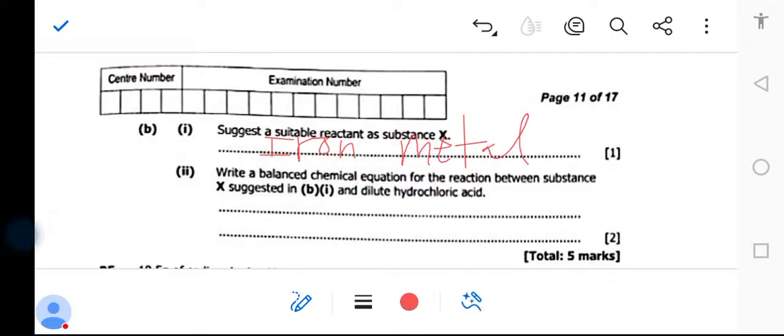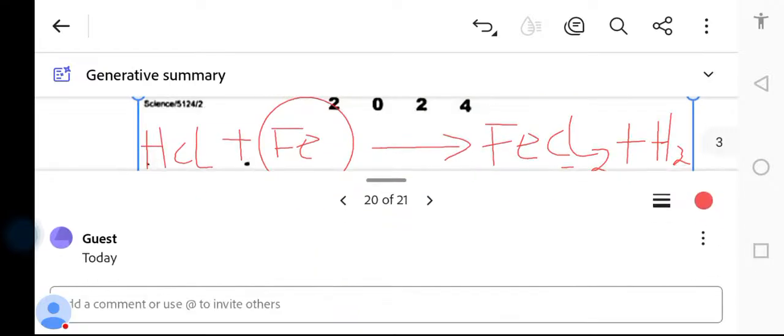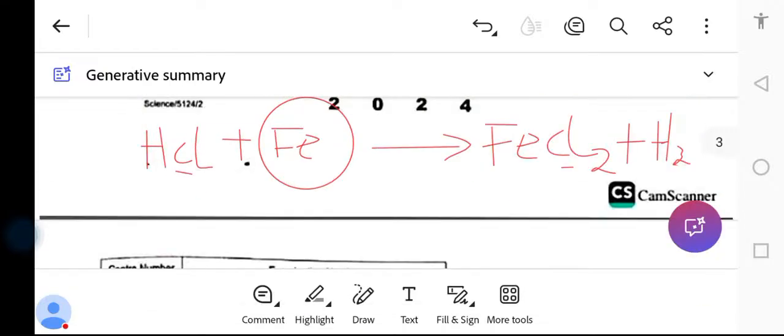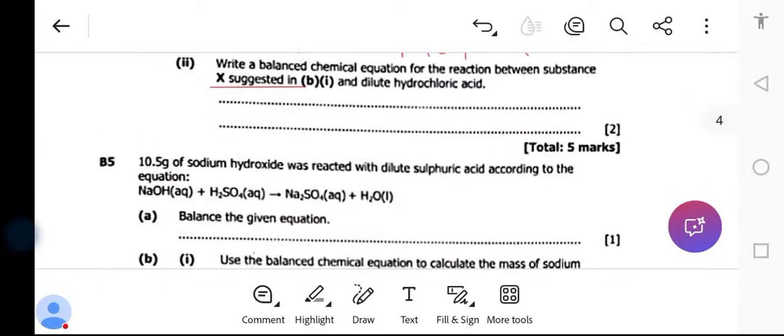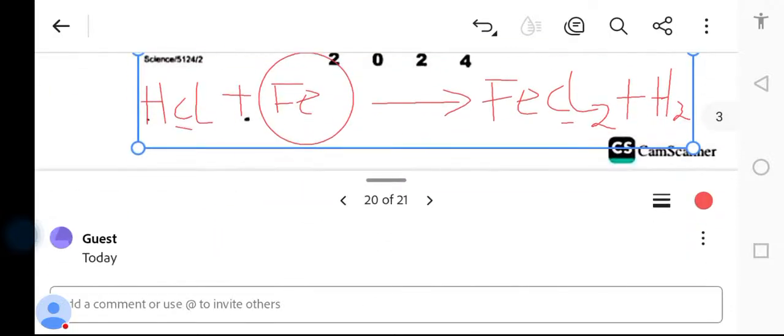Then write a balanced chemical equation for the reaction between substance X and dilute sulfuric acid. They want you to write this equation that we wrote here. So the reaction between substance X and dilute sulfuric acid, and it should be balanced. So how do you balance and how do you write the chemical equation?